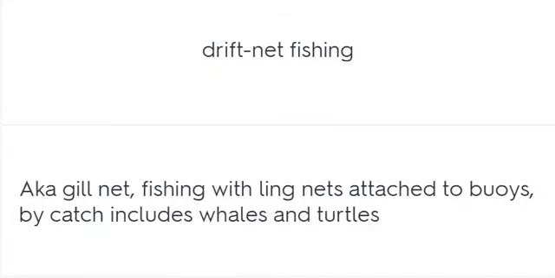Drift net fishing, also known as gill net fishing, with long nets attached to buoys. Bycatch includes whales and turtles.